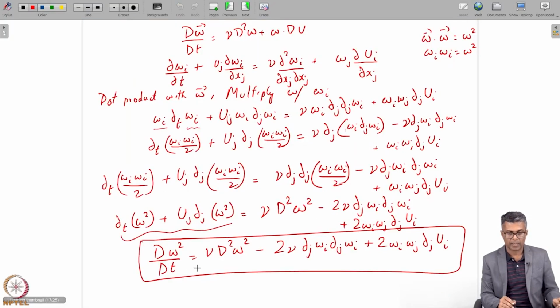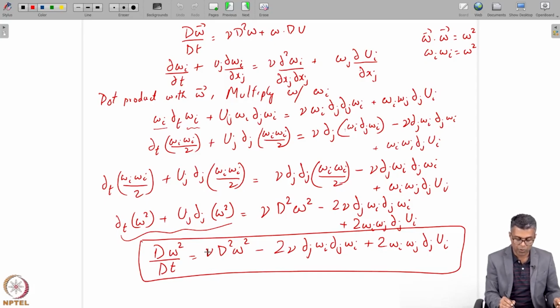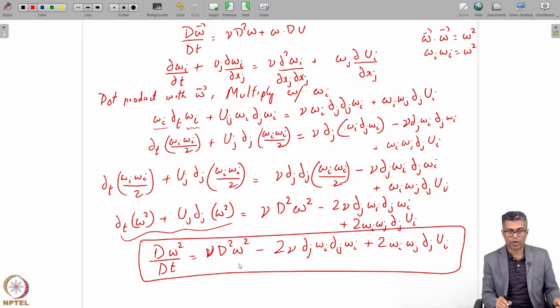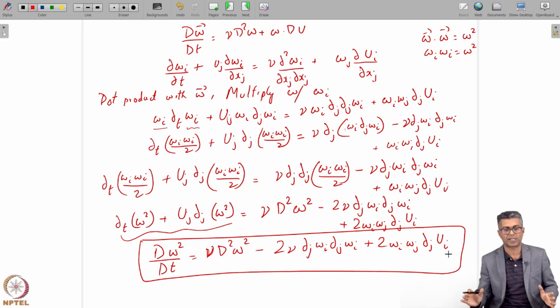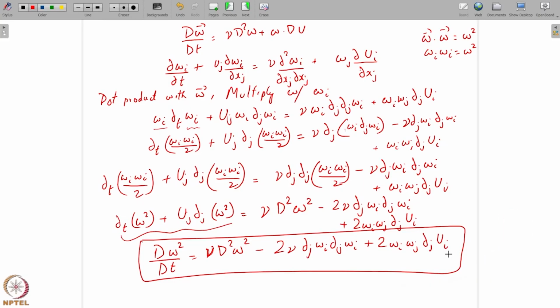D omega squared is equal to, so this is the substantial derivative of the entropy, nu del squared omega squared, isn't it? That is del squared omega squared minus 2 nu del j omega I del j omega I plus 2 omega I omega j del j ui. That's exactly what I had to prove, and which is what I got.